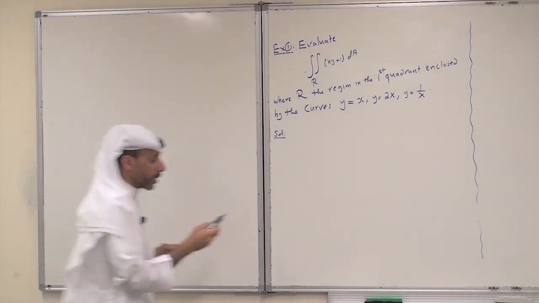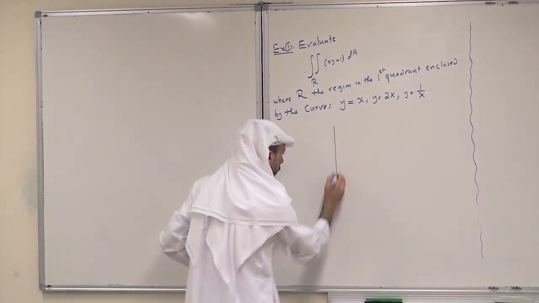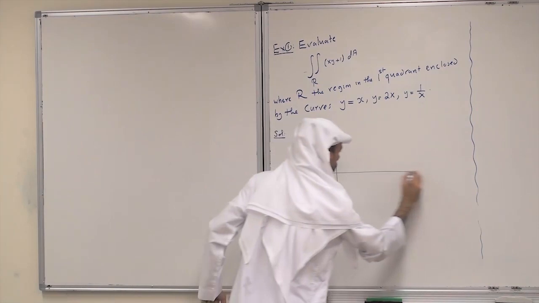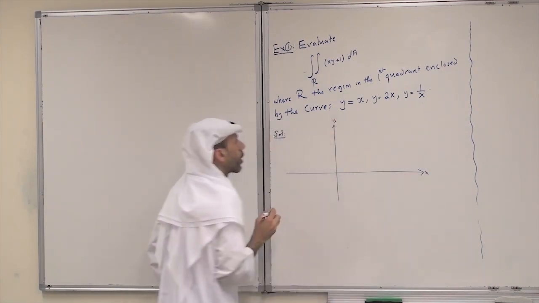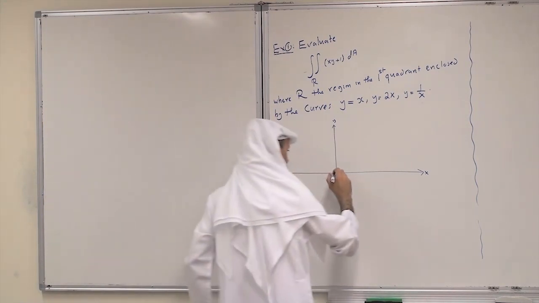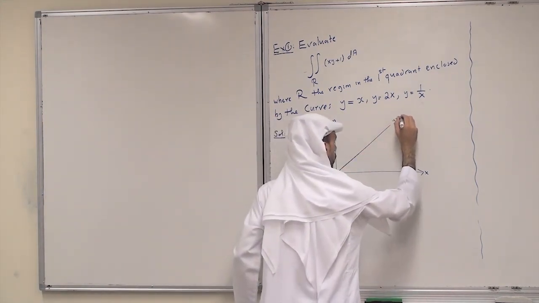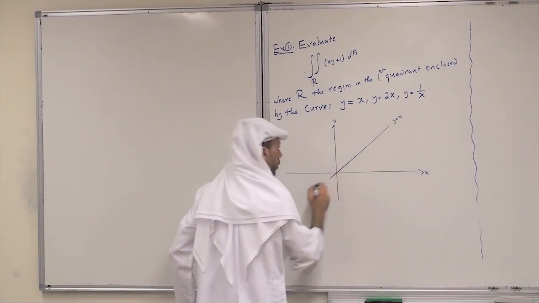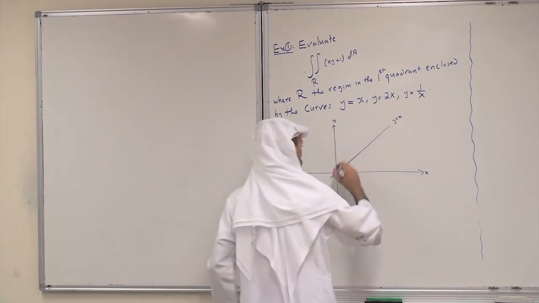So this is the xy plane, x and y. I have y equals x, so this is y equals x, and y equals 2x, so this is y equals 2x.